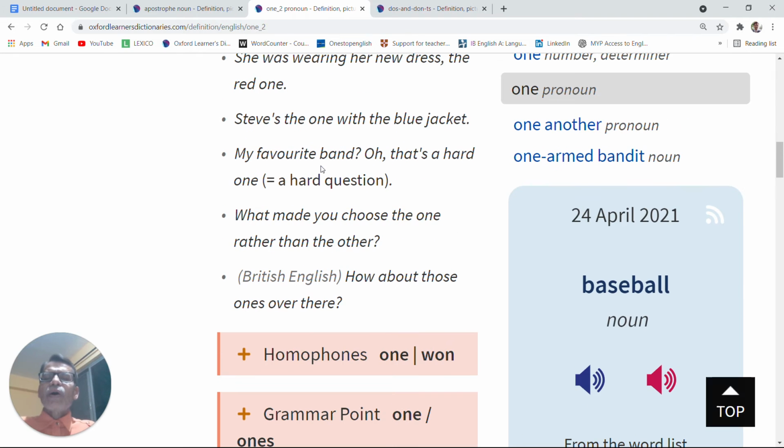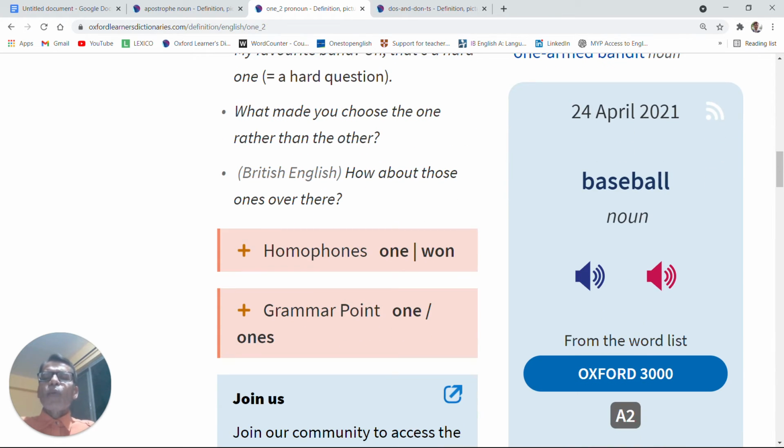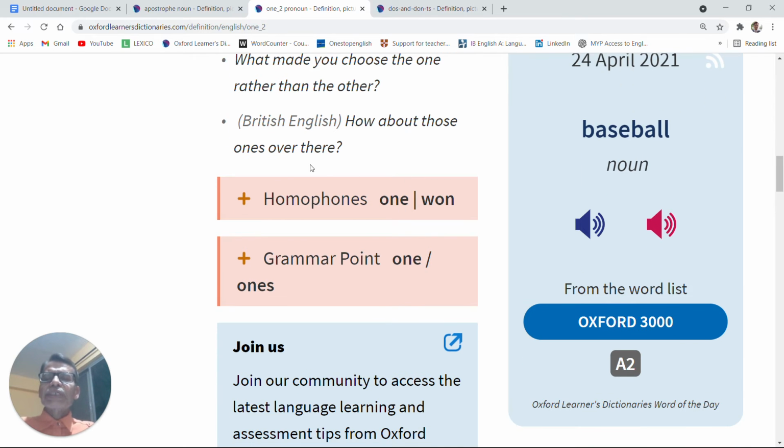My favorite pen? Oh, that's a hard one. Hard one means that's a hard question. What made you choose the one rather than the other? British English: how about those ones over there? I will return to such examples in a little while.